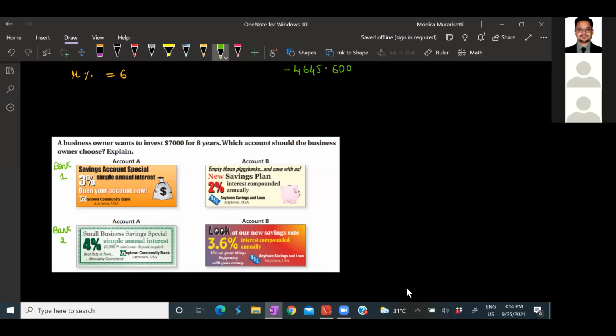Did they mention anything about it being compounded annually or not? They have just mentioned simple interest. Okay. And the next one, account B, is 2% interest compounded annually. Now, when we go to Bank 1, the first option A talks about simple interest, isn't it? So what is the formula for simple interest?